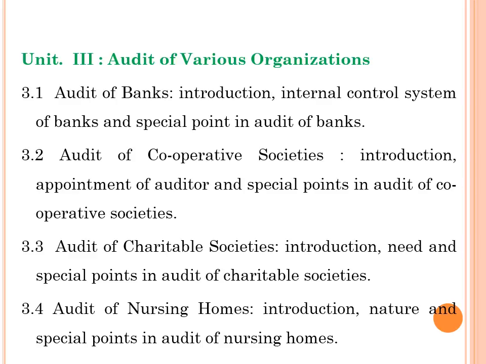audit of various organizations. 1 plus 1 makes an organization. Every organization is formed to fulfill its objectives. There are two types of organizations: profit making organizations and non-profit making organizations. We are considering both types of organizations here.